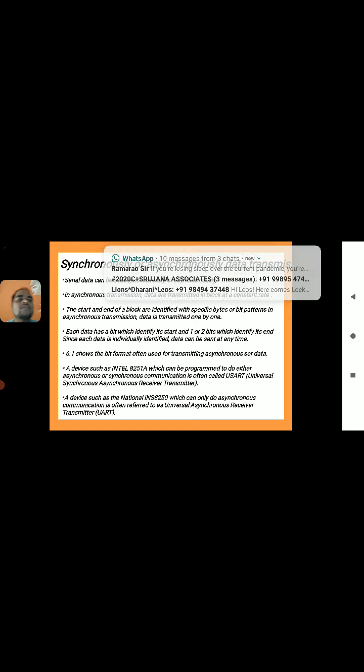USART stands for universal synchronous asynchronous receiver transmitter. You can perform both synchronous and asynchronous operations using this device. The chip number for this is 8251A.